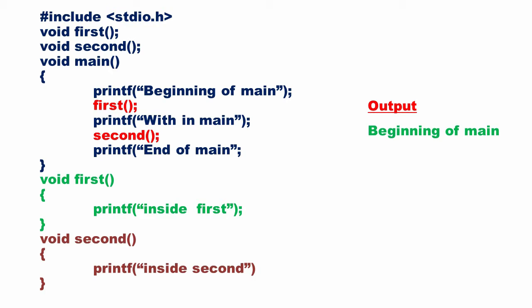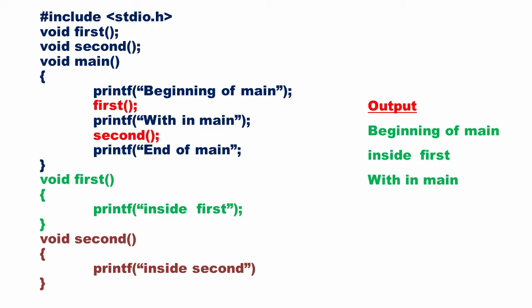Next statement is a call to function first. Main stops execution and control goes to first. Inside first will be printed. End of function first, so control goes back to main and main resumes its execution. Within main is printed. Next statement is a call to function second.